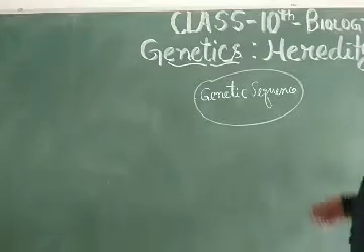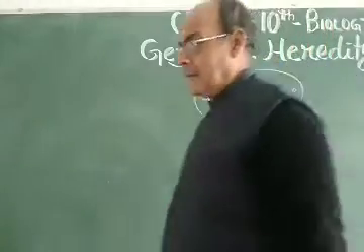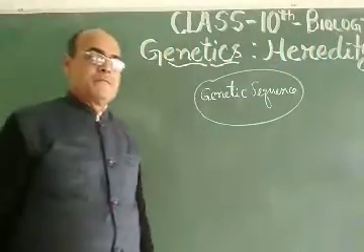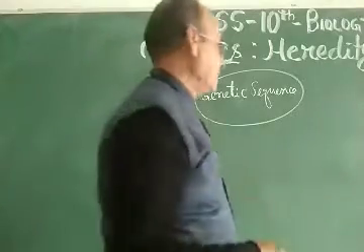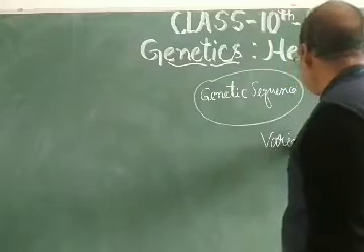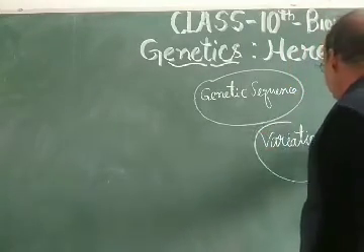So dear students, in this inheritance and heredity, there is another important topic, and that topic is variation. So let us know about variation.